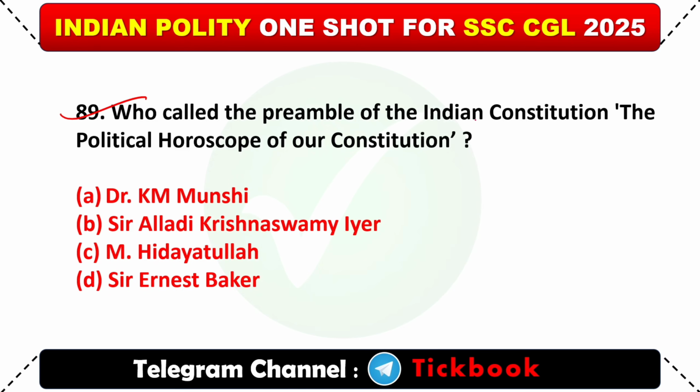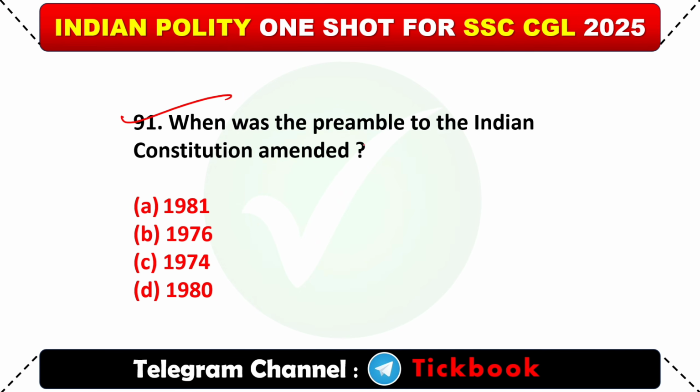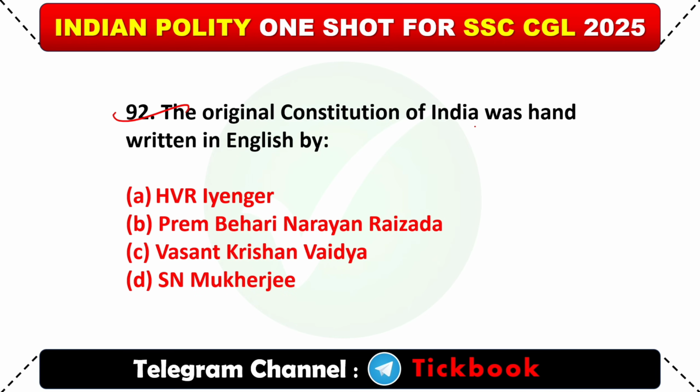89. Who called the preamble of the Indian Constitution the political horoscope of our Constitution? Option A, Dr. K.M. Munshi. 90. Who was the designer of the Indian national flag? Option C, Pingali Venkayya. 91. When was the preamble to the Indian Constitution amended? Option B, 1976. 92. The original Constitution of India was handwritten in English by? B, Prem Behari Narayan Raizada.